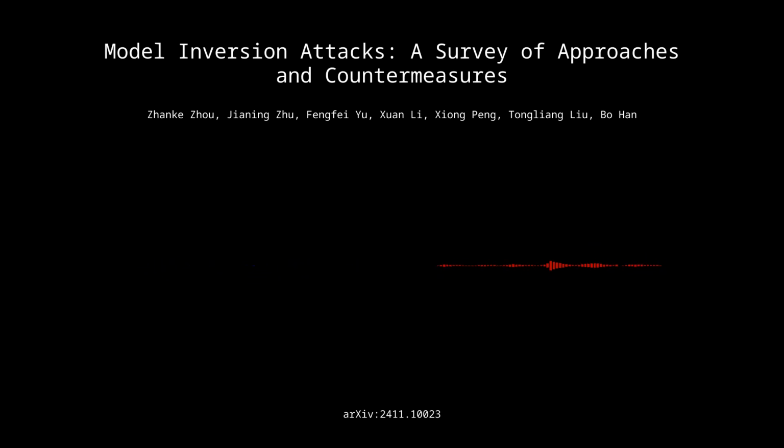Exactly. Okay, clever. Now, moving on to inference time defenses, these focus on protecting the model's outputs during deployment to prevent information leakage. Okay, so what kind of techniques are used there? The paper discusses techniques like output perturbation, where noise is added to the model's outputs to make it harder for attackers to infer sensitive information. So it's like adding a layer of encryption to the model's predictions, making them harder to decipher. Exactly.